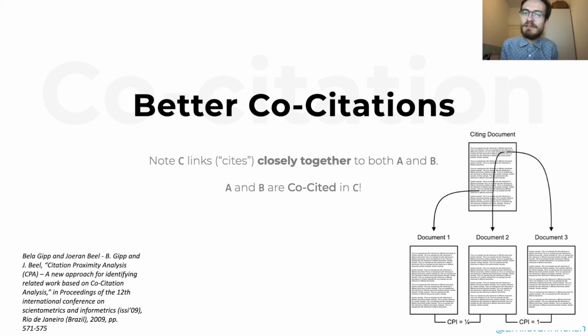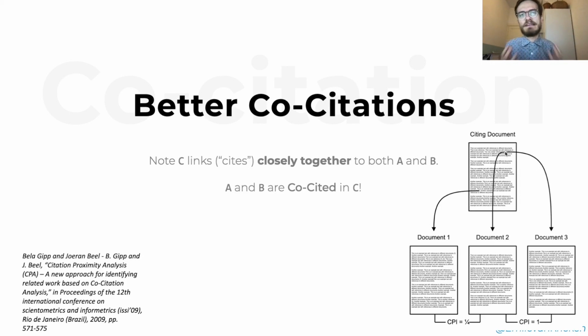Going a bit more into the technical details of co-citations, you might guess that having a document that contains links to both entities is not that great, and that's true. So the main work in co-citations has gone into giving a good score that gives you the strength of a co-citation. Because if you look at this nice example, you can see document 2 and 3, they are over here and here, they are cited over there and there. They should get a high score, right? Because they are cited closely together.